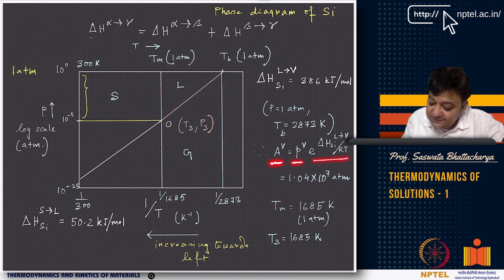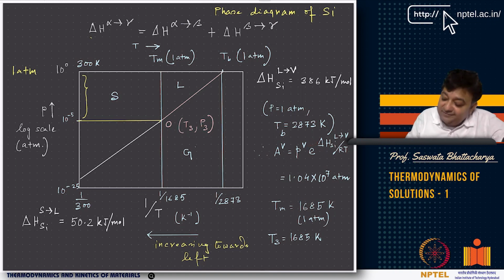Now, PV was AV times e to the power minus delta H by RT. So AV will be PV times e to the power plus delta H by RT. This minus sign is not there. So the minus sign has become plus, because I have taken the exponent on the PV side, the pressure side.